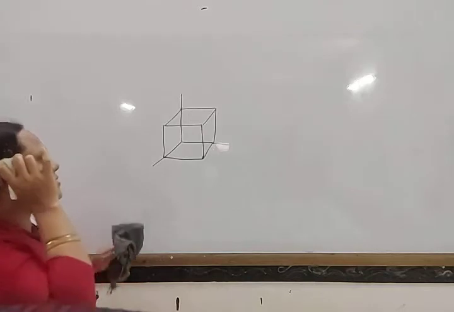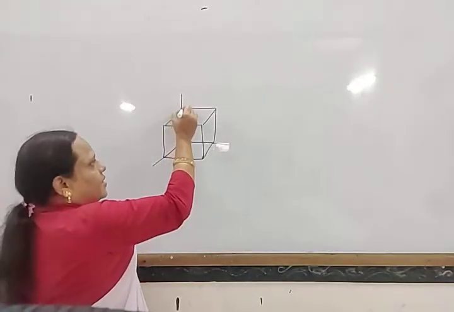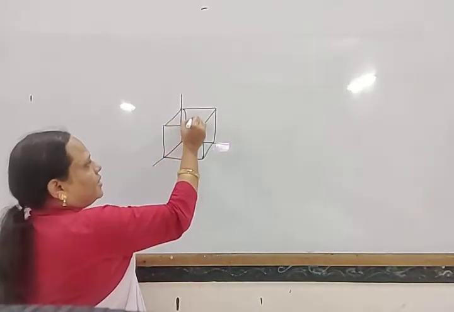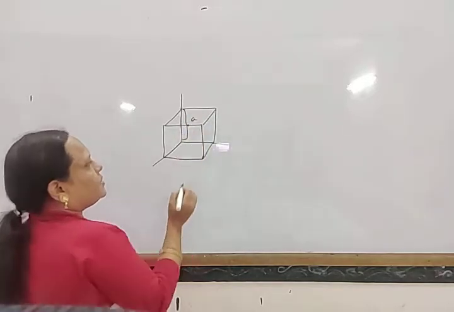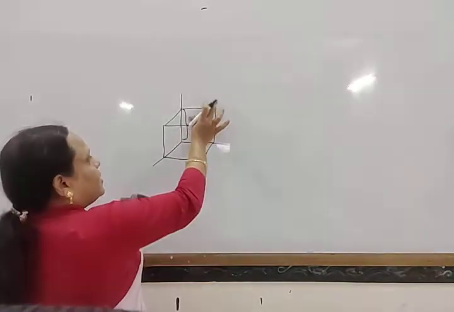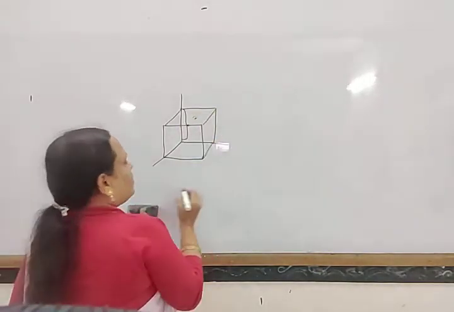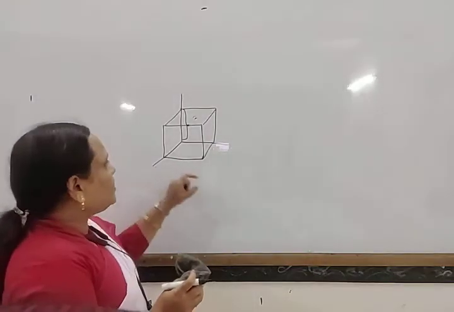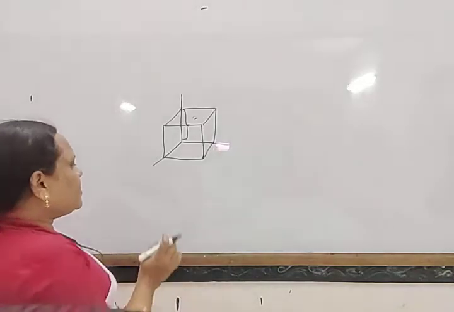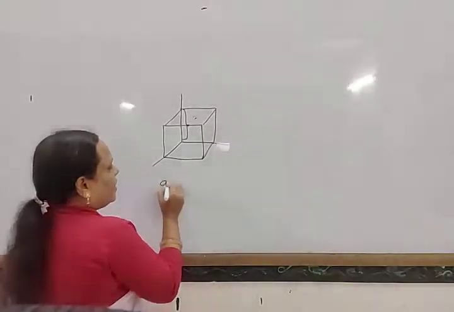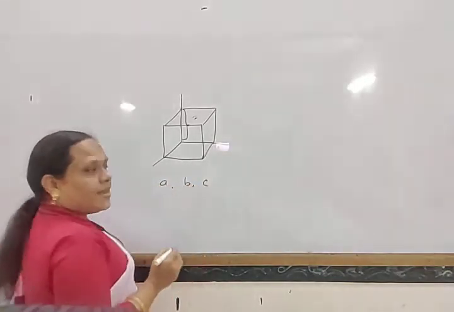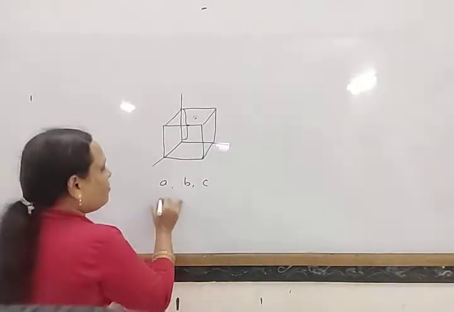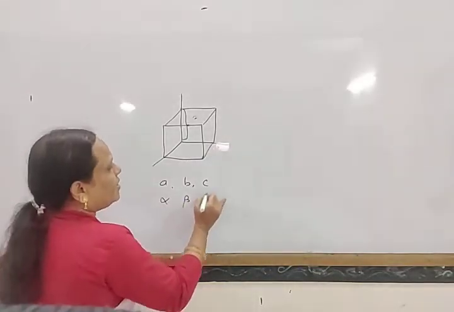There are 3 parameters, that is, length, breadth, and height. In this way the edge lengths are a, b, c, and the angles are alpha, beta, and gamma.